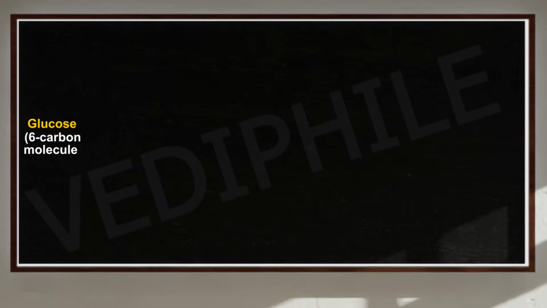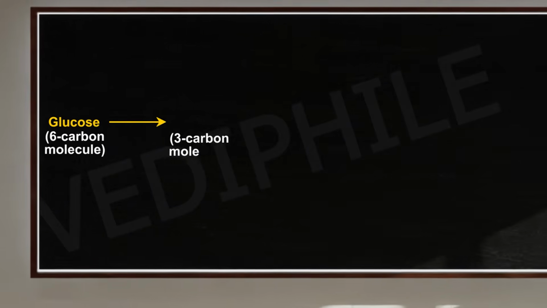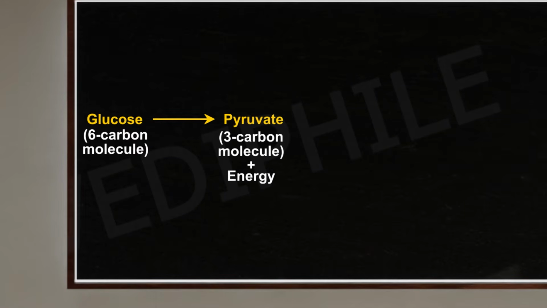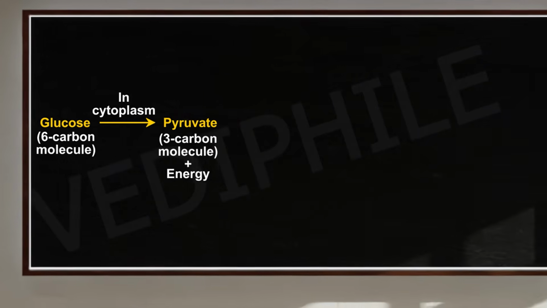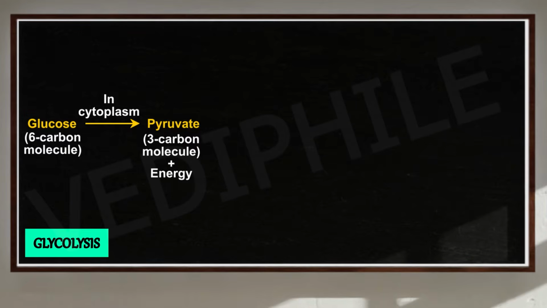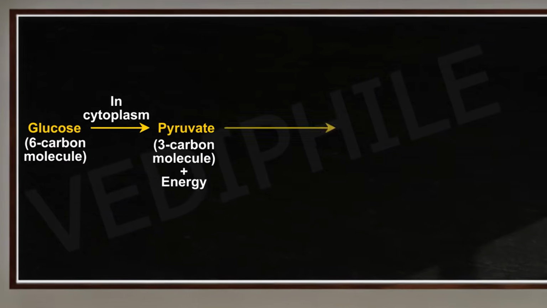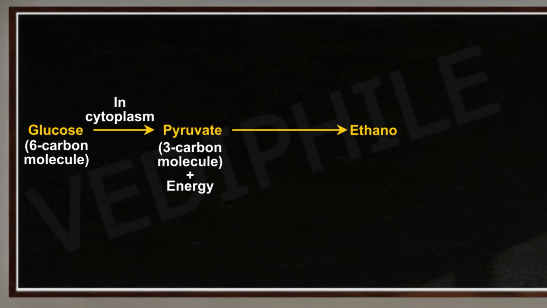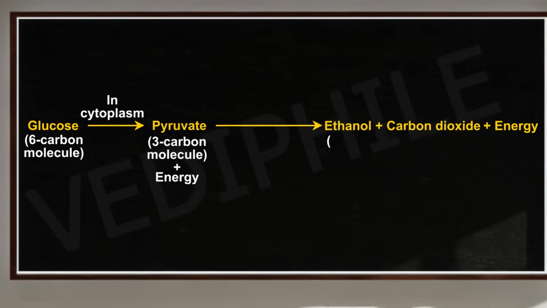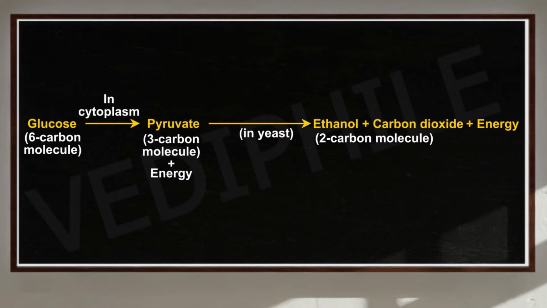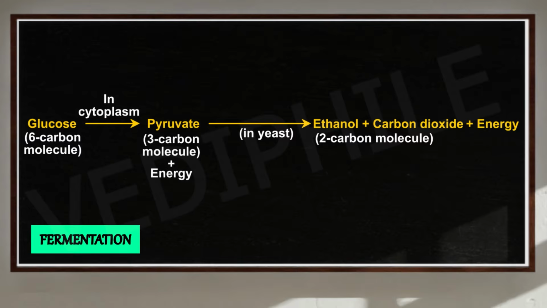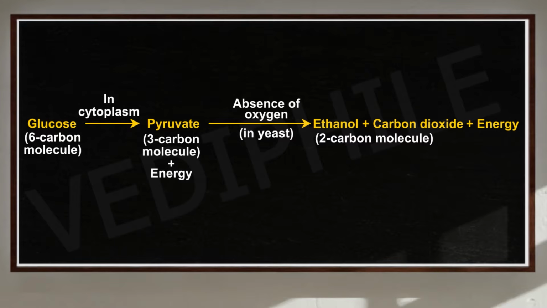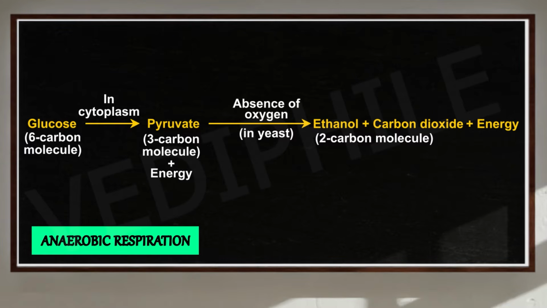Then the glucose, which is a 6-carbon molecule, converts into a 3-carbon molecule, which is called pyruvate. This process takes place in the cytoplasm, and this process is known as glycolysis. Further, under anaerobic conditions, the pyruvate is converted into ethanol and carbon dioxide. This process takes place in yeast, and this is known as fermentation. Because this process takes place in the absence of oxygen, it is called anaerobic respiration.